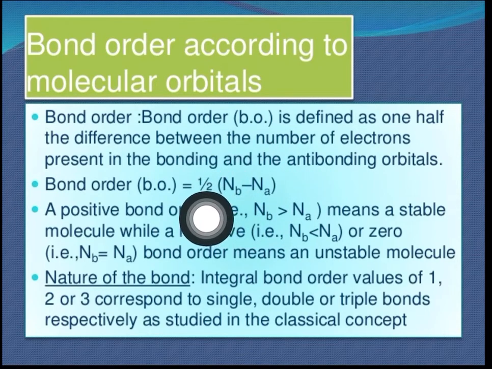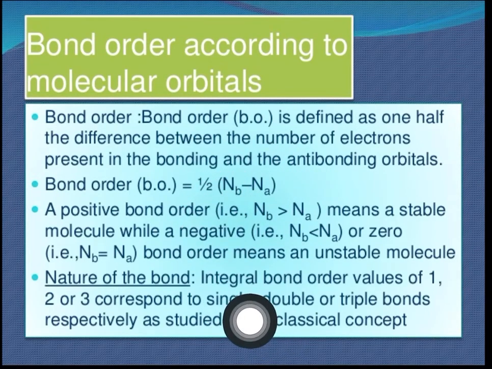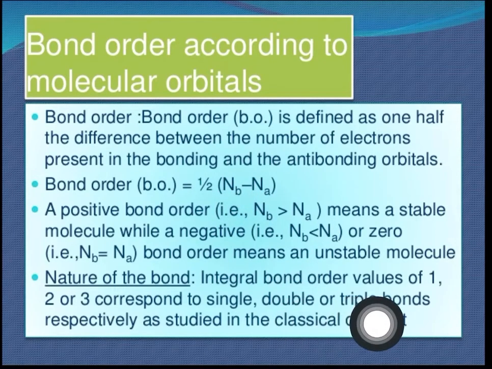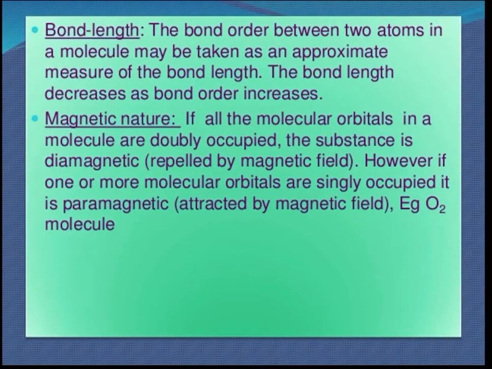Okay, BO, if it is 1, then it is a single bond. If BO is 2, then it is a double bond. If BO is 3, then it is a triple bond. Bond length, again, if the bond order is more, then bond length will be less. जितना बॉन्डिंग ज्यादा उतना डिस्टेंस कम, right? So bond length will decrease as the bond order increases.